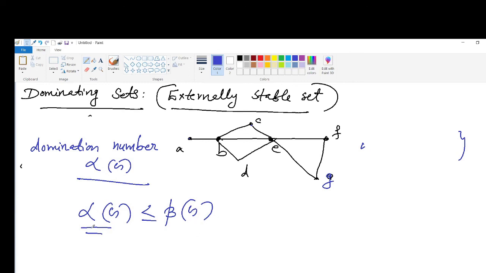And what is domination number alpha of G? The number of vertices in the smallest minimal dominating set of a graph. So always alpha of G, that means the domination number, is less than or equal to the independence number. That is another observation here.